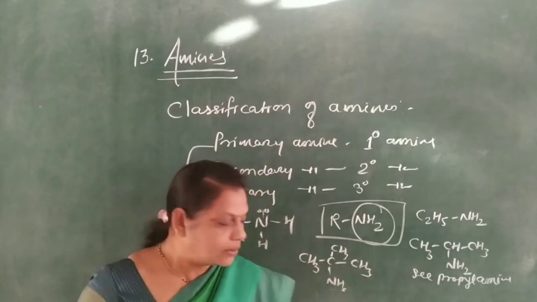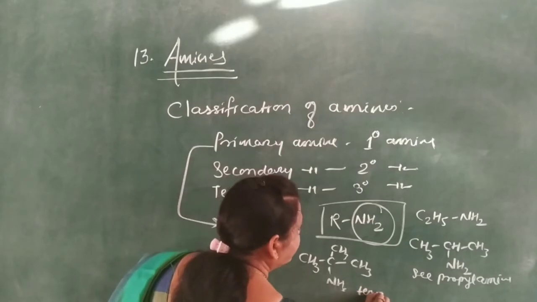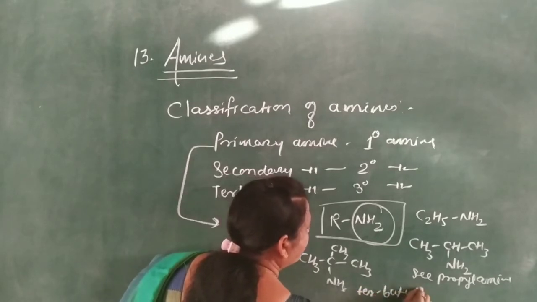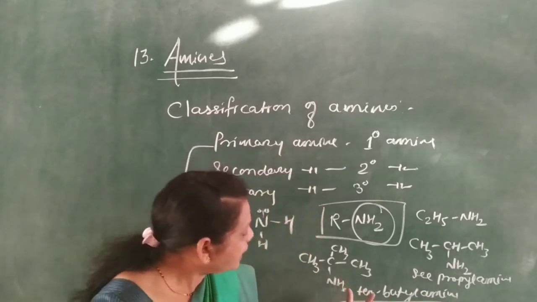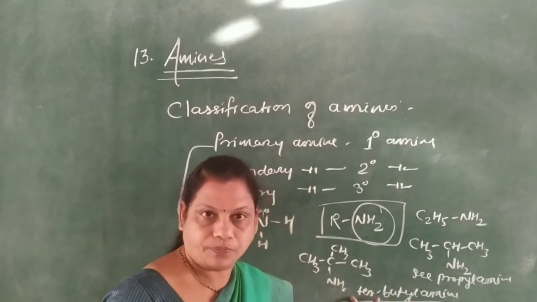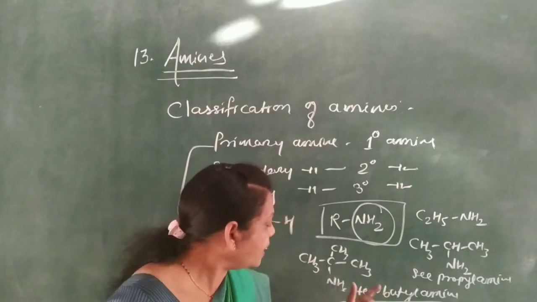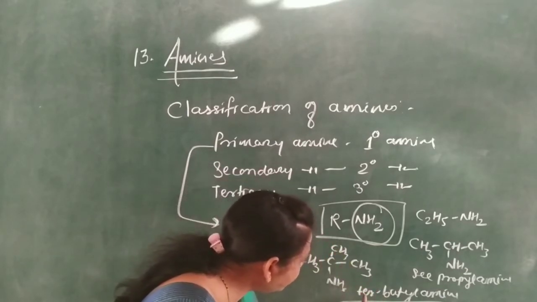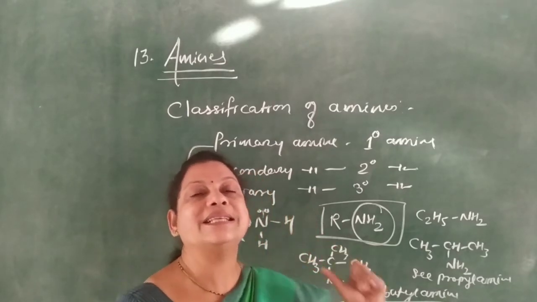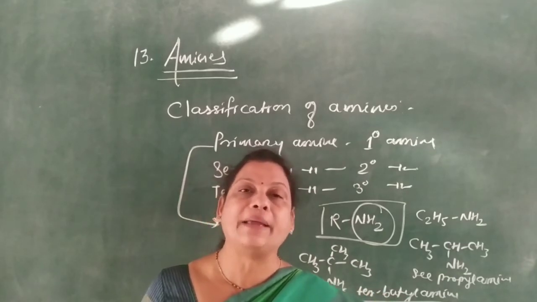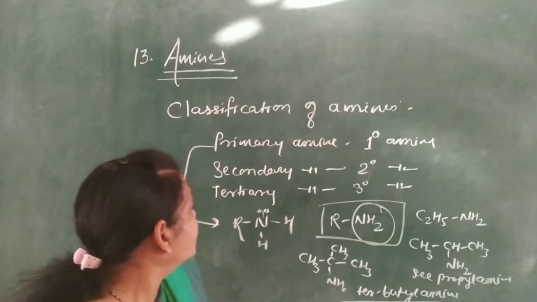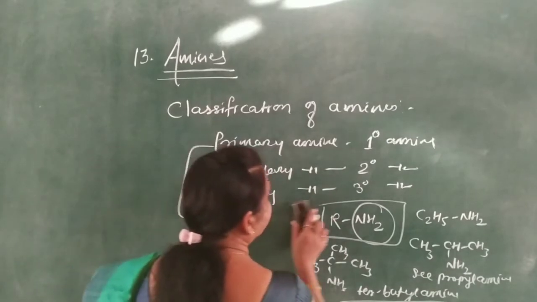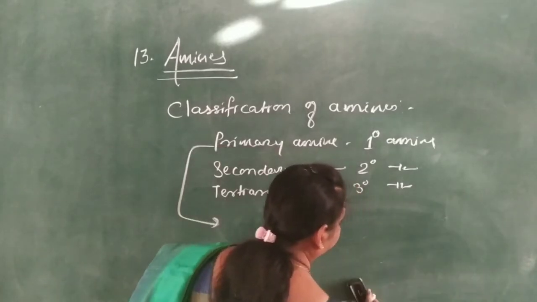So its name is tertiary butylamine. Even though there is a tertiary prefix, it is an example of primary amine. Isn't it?